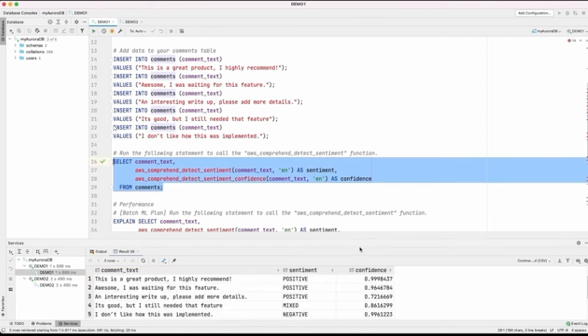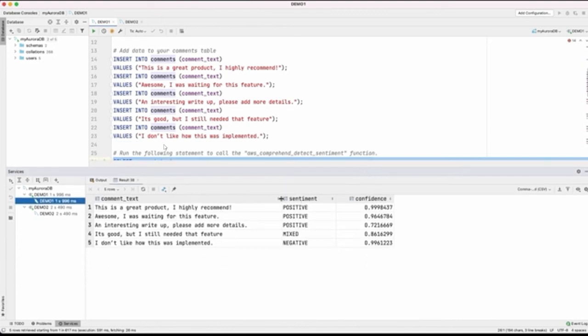If you see the results here, we get two values. First is the prediction of the sentiment, whether it's positive, negative, or mixed. And then the second one is the confidence. So it's as simple as this. You can get the sentiment on your text by using this single SQL query.